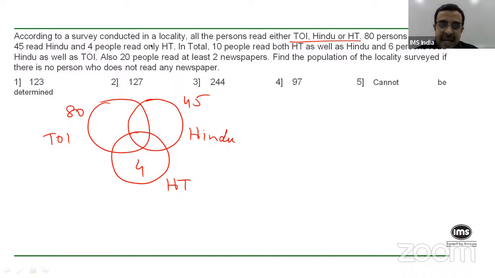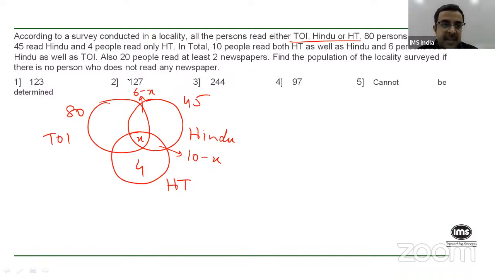Now, in total, 10 people read both HT as well as Hindu. Okay, that means the overlap between HT and Hindu is 10, but it will also include people who may have read TOI. So if that is X, those are the people who read all the three. Correct? Then the people who read only HT and Hindu would be 10 minus X. Correct? And 6 people read Hindu as well as TOI. Right? So this will then have to be 6 minus X. Correct? Also, 20 people read at least 2 newspapers.